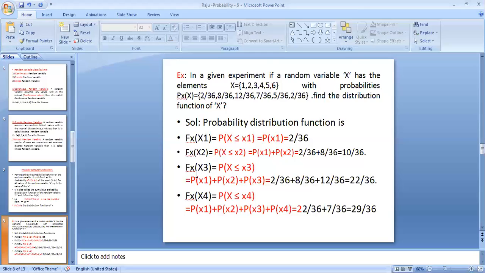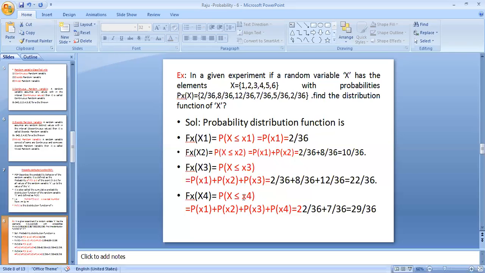Similarly, F of x3 equals P of X less than or equal to x3, which is the sum of all previous probability values: P of x1 plus P of x2 plus P of x3, equal to 2 by 36 plus 8 by 36 plus 12 by 36, equal to 22 by 36. You can find the remaining probability distribution functions. F of x4 equals probability of X less than or equal to x4.